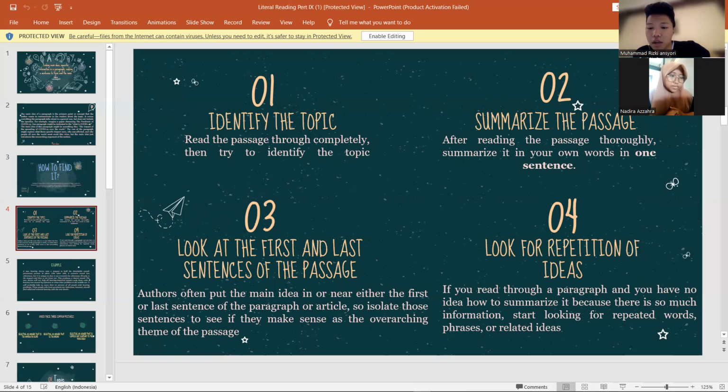And step 4, the last step, is look for repetition of ideas. If you read through a paragraph and you have no idea how to summarize it, because there is so much information, start looking for the repeated words, phrases, or related ideas.